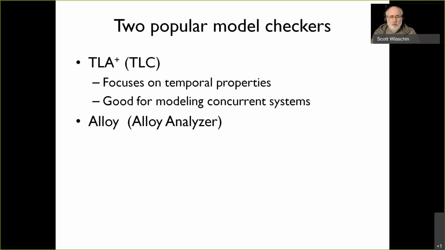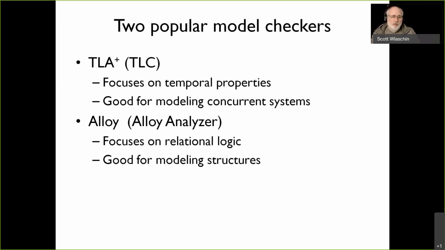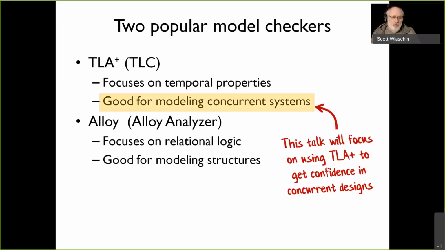You can model all sorts of stuff, but concurrent systems in particular are very good. There's another one called Alloy, and the model checker is called Alloy Analyzer. It focuses on relational logic, and it's really good for modeling structures. They're both very good. TLA Plus is the one we're going to use today because we're going to be talking about concurrent systems, and TLA Plus is excellent for that.